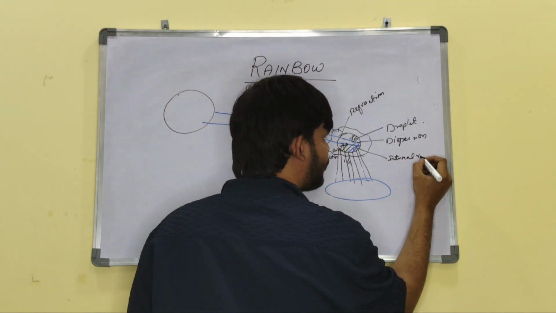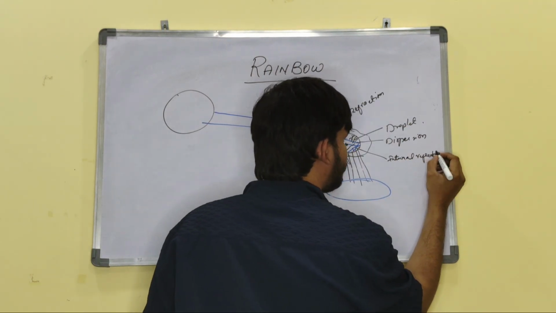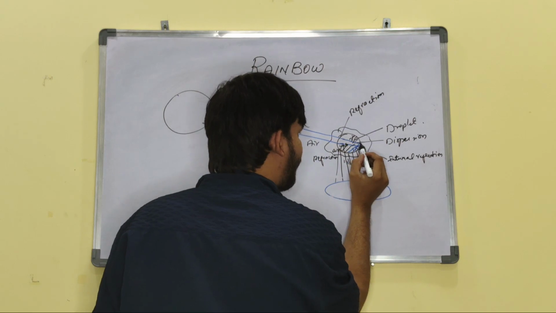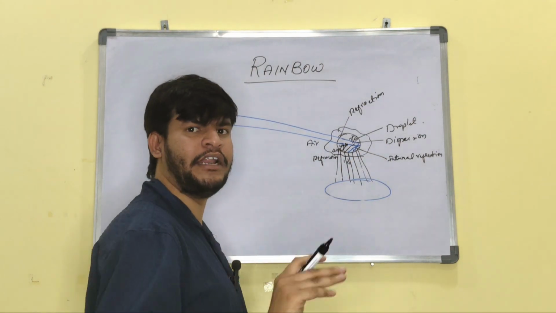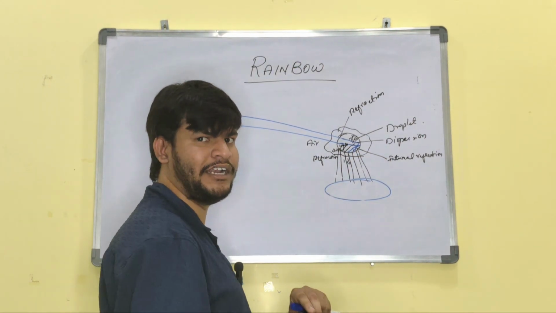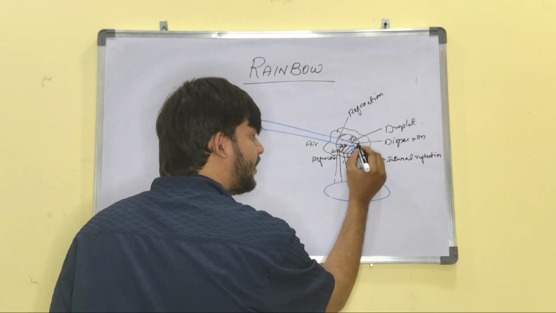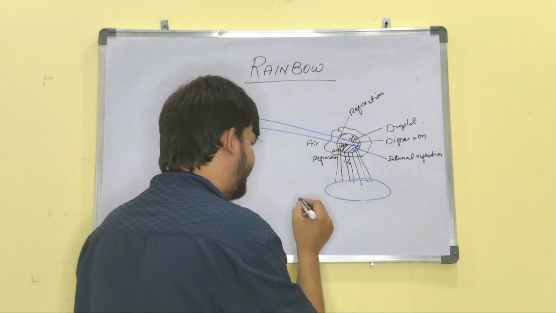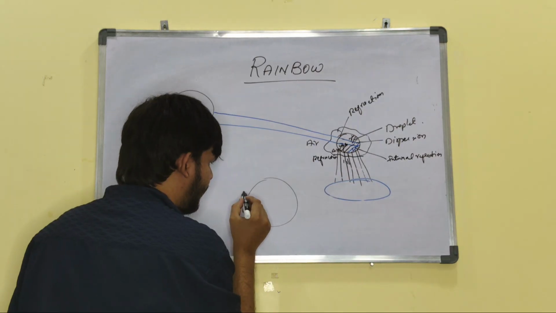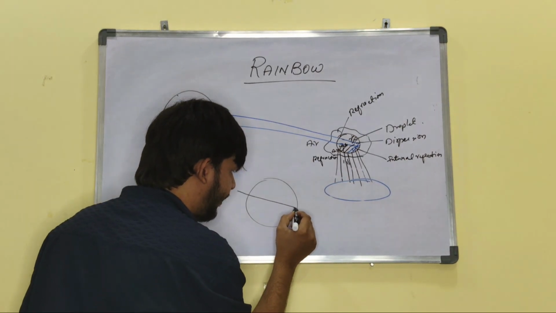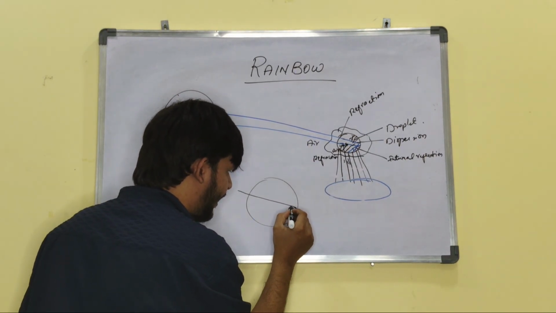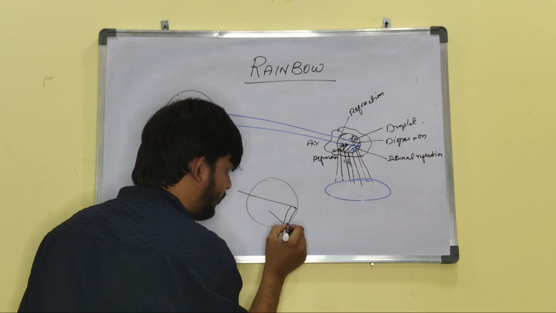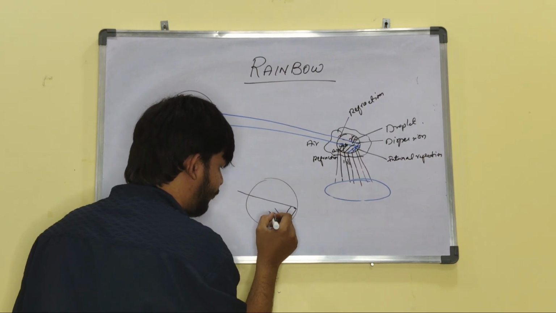How is the internal reflection? It is not completely reflecting like TIR, total internal reflection, but it is reflecting with some deviation. For example, the light enters and it will reflect like this, like this, like this, and it will come out.